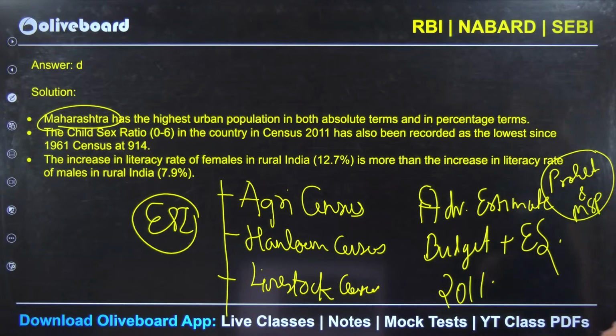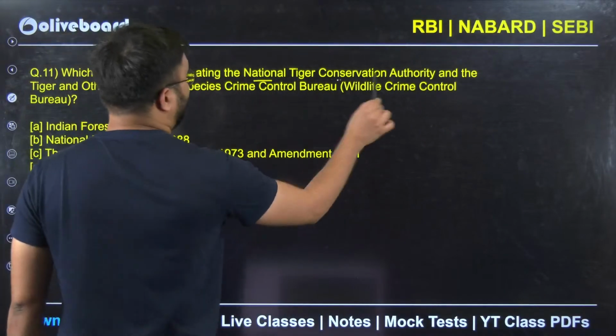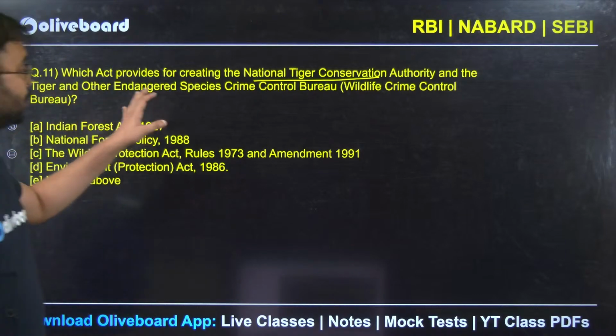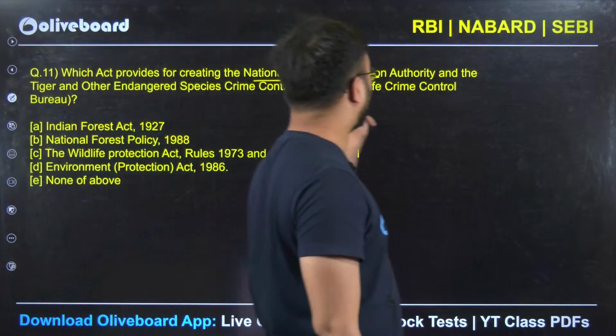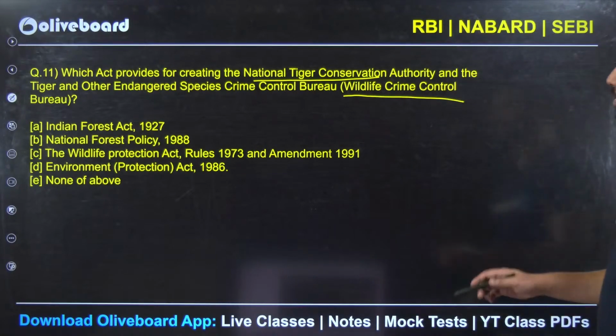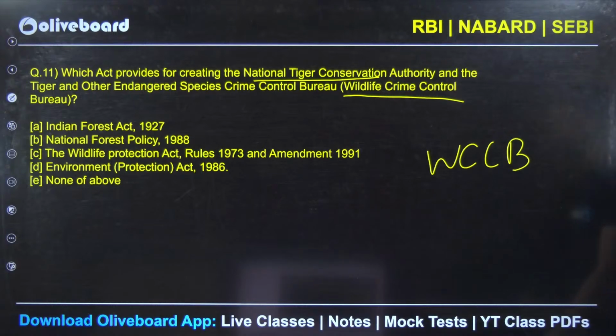Okay. Next, which act provides for creating the National Tiger Conservation Authority and the Tiger and Other Endangered Species Crime Control Bureau, that is the Wildlife Crime Control Bureau? Which is the act responsible for the establishment of WCCB?